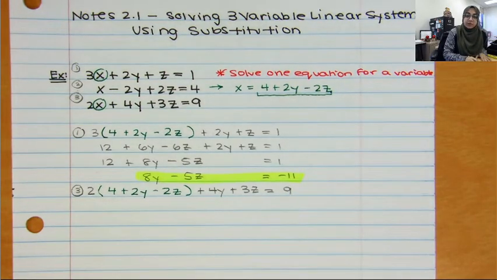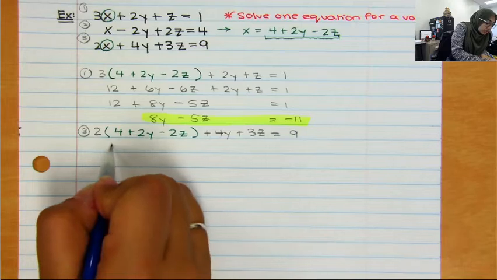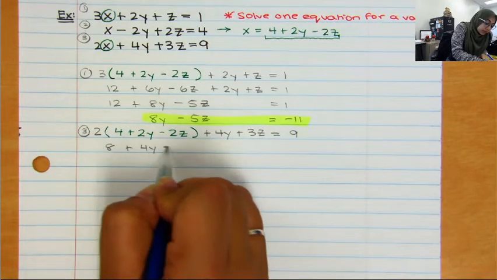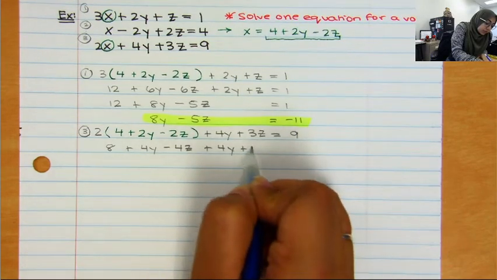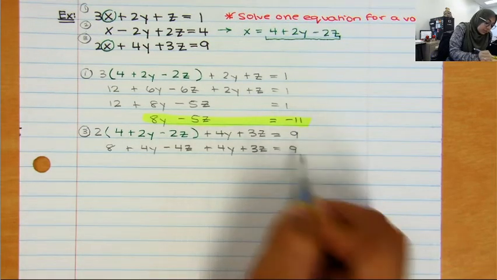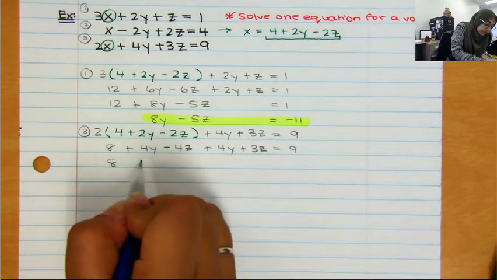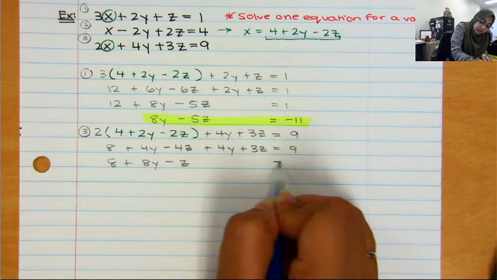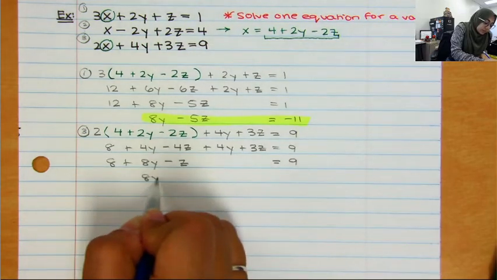And just like before, I want to continue to simplify. I'm going to distribute, so 8 plus 4y minus 4z, bring down plus 4y plus 3z equals 9. Combine my like terms, 8 plus 8y minus z equals 9, and subtract 8 from both sides.